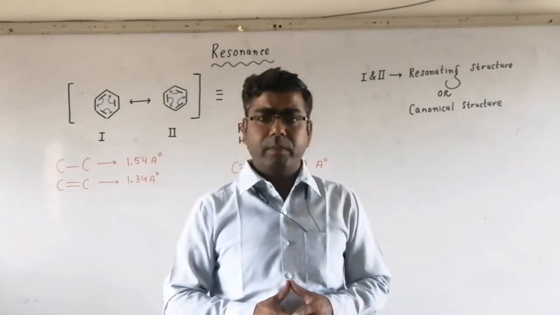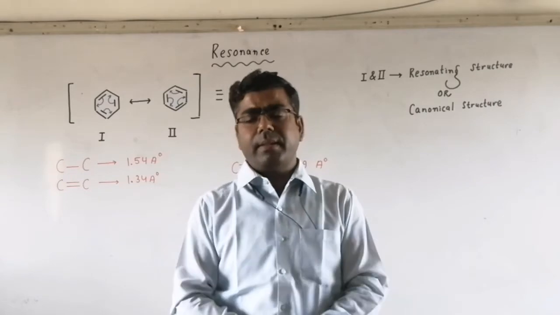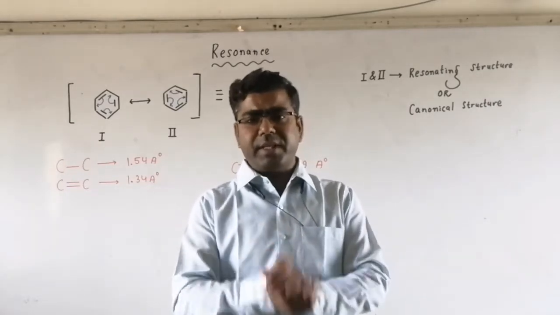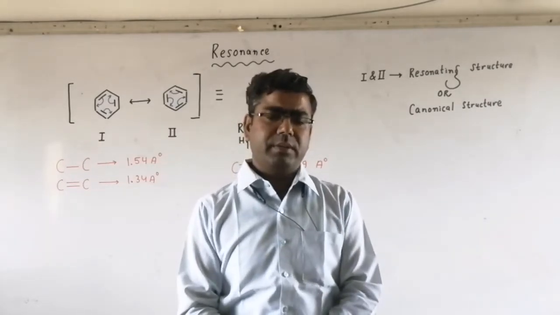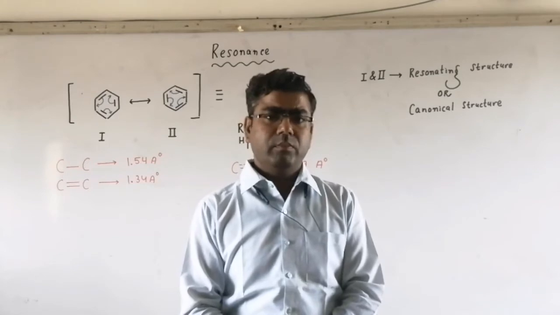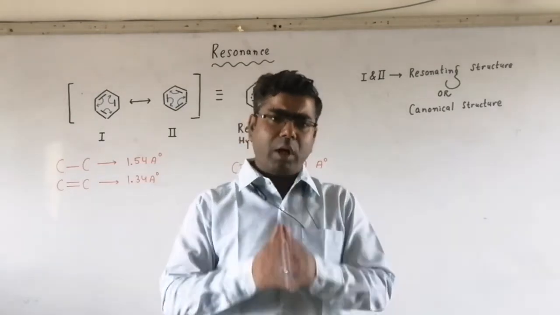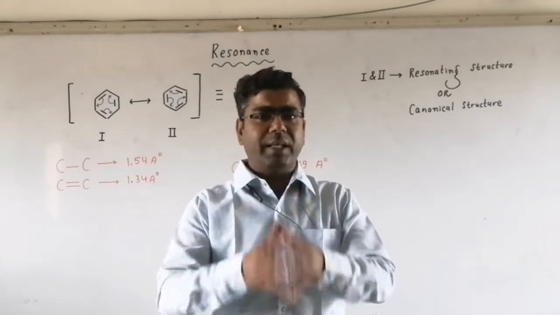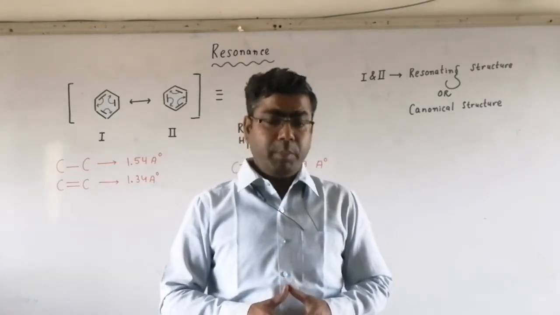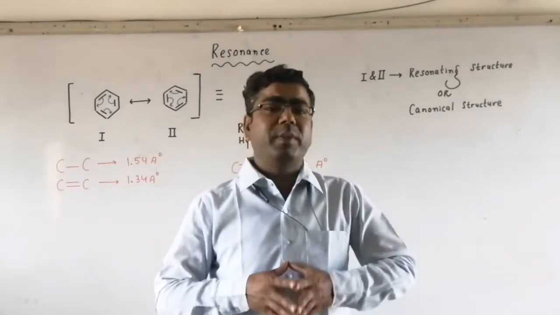Remember, in resonance, we never change the position of the atoms. Then what we do? We normally change the position of the electrons because it is a type of electronic displacement.